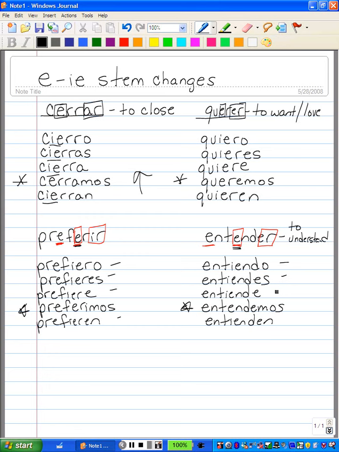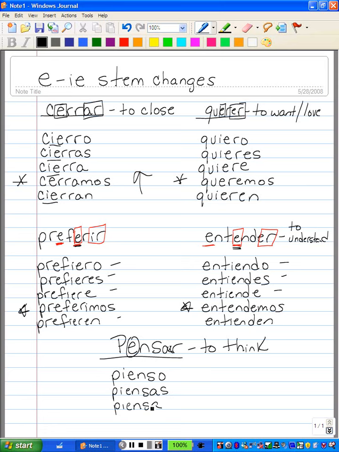Alright, let's look at one more verb in the list, the verb pensar. Pensar is an AR verb. It means to think. When you conjugate this verb, we're going to take out the E, change it to an IE. So this one is going to be P-I-E-N-S-O, pienso. The tú form is going to be piensas, piensa. But then again, we have that nosotros form with no stem change. Pensamos. And then the last one is going to be piensan.